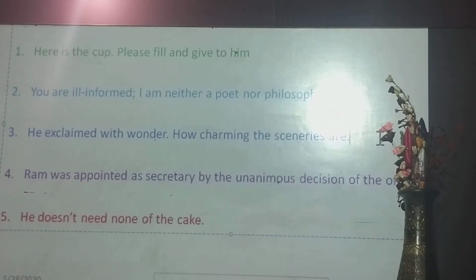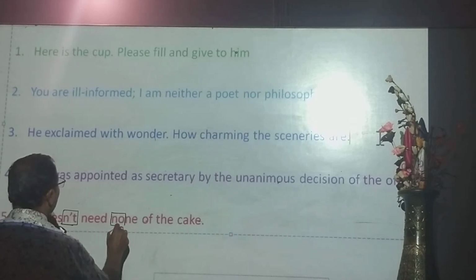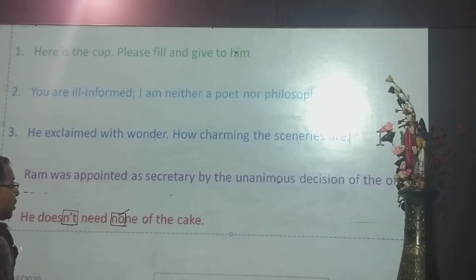He does not need none of the cake. You can see above the center correct one, but you will find here not. It is a simple sentence. A simple sentence cannot have or contain double negatives. You can see he does not, and there is another word, no, none, no plus one, none.